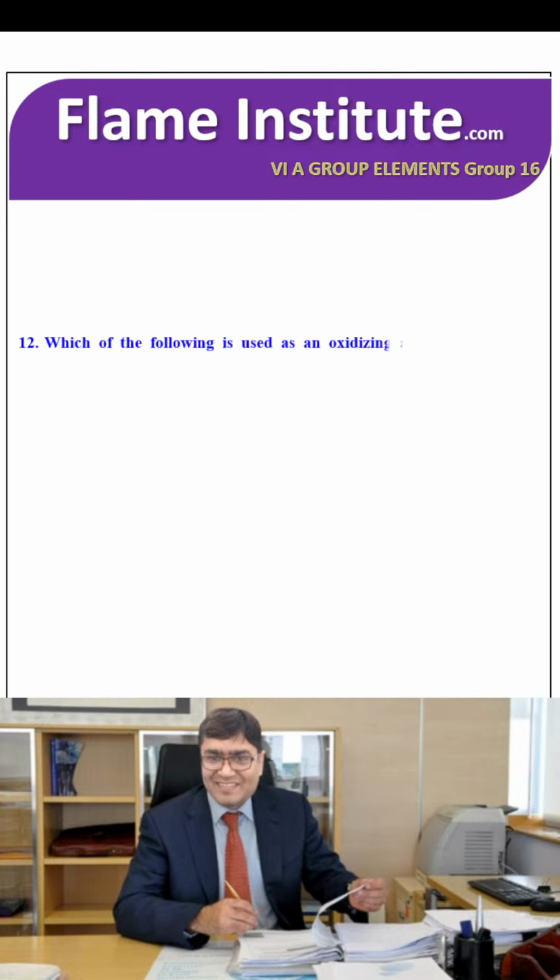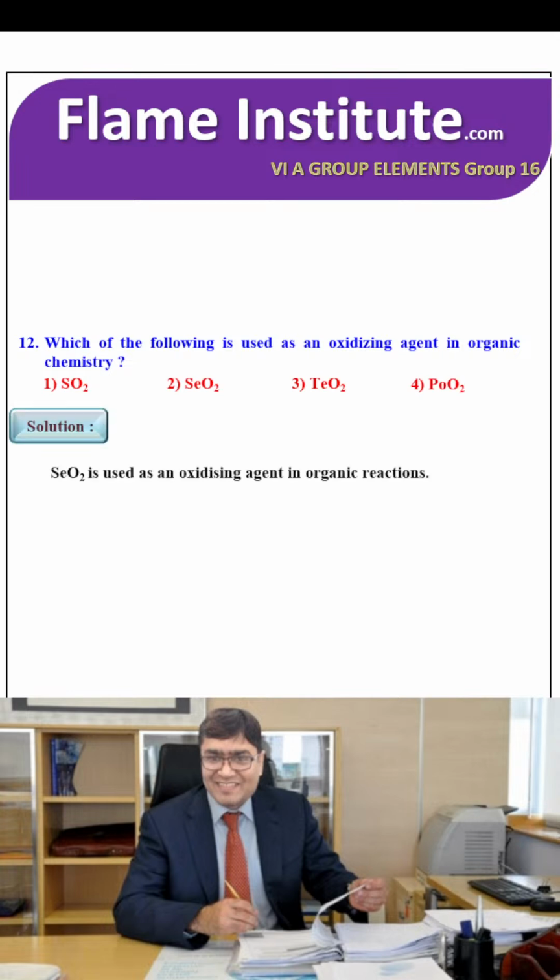Which of the following is used as an oxidizing agent in organic chemistry? SO2, SeO2, TeO2, PoO2. The right option is SeO2, used as an oxidizing agent in organic reactions. So the second option is the right option.